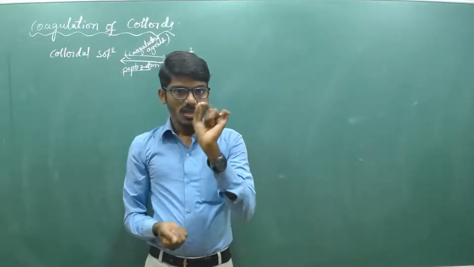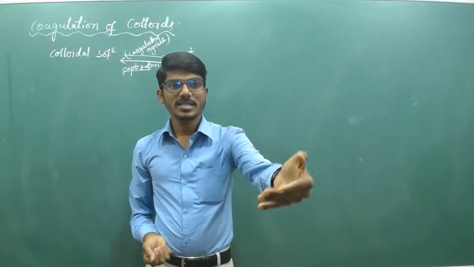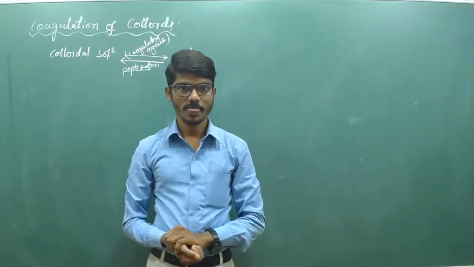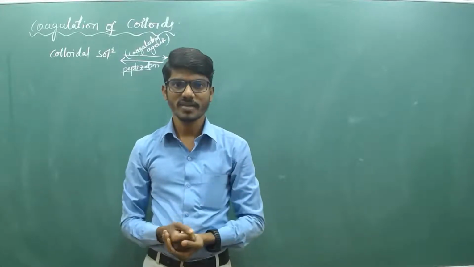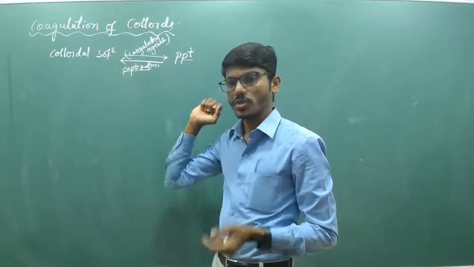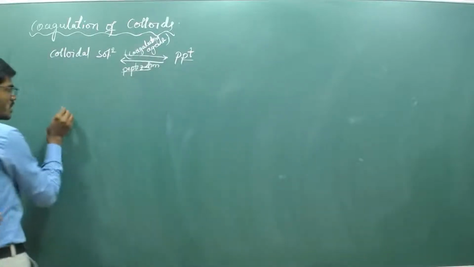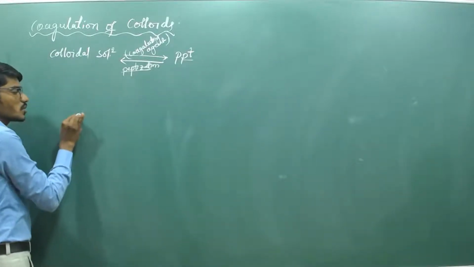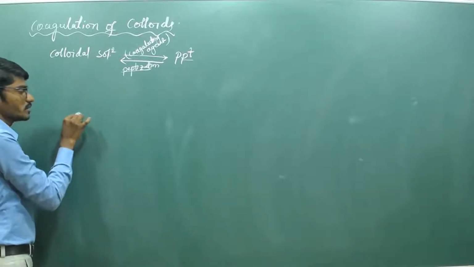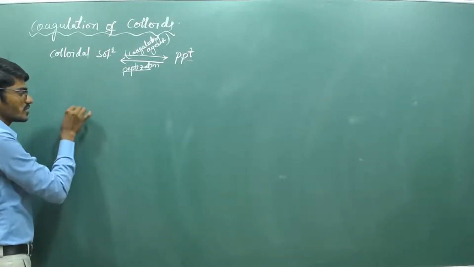So the charge on the colloids is neutralized by the addition of an electrolyte carrying the opposite charge. This is the mechanism of coagulation. In the colloidal solution, take a colloidal dispersed phase particle.